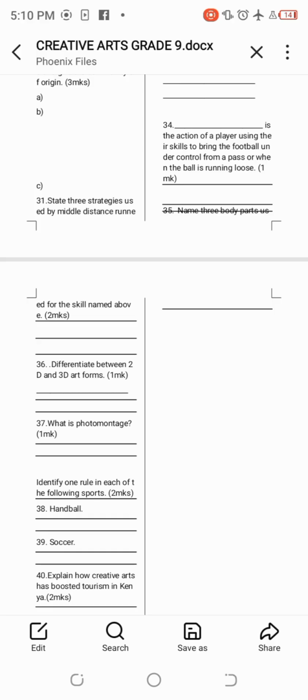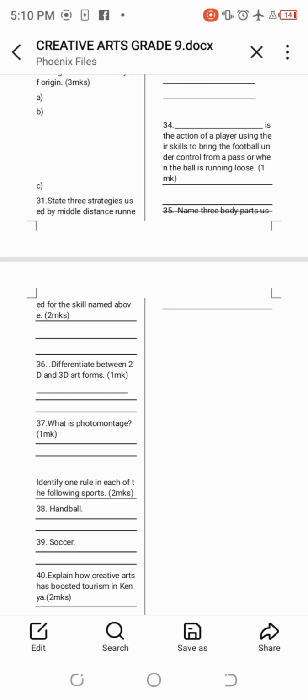Then in soccer, we can have a rule like no handling the ball using the hands except the goalkeeper inside his goal area. But the goalkeeper is also not allowed to handle the ball outside his or her goal area. If he or she does that, what will the repercussion be? Maybe he can be sent outside, and if it was not accidental, he can be shown just a yellow card to give him the warning.